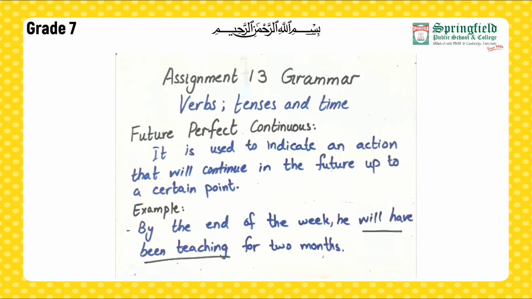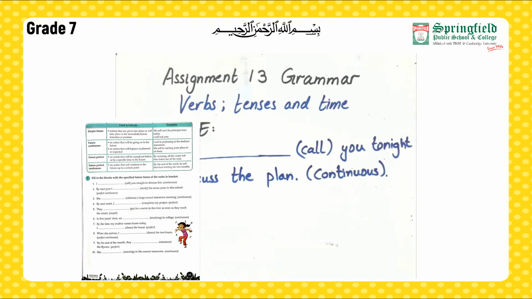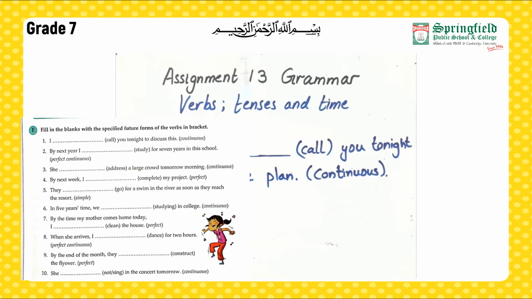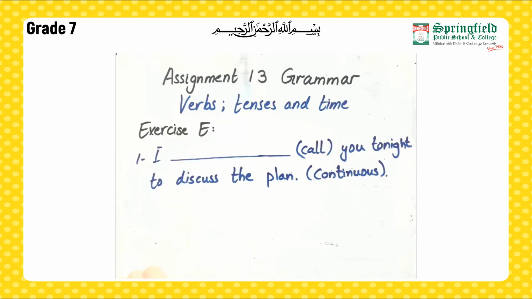Now exercises we are going to do. Okay, so we have exercise E here. In this exercise you have to fill in the blanks with specific future forms of the verbs in brackets. Specific is written also in brackets by the end of the sentence, right? So we have to make it future continuous tense. Fine?